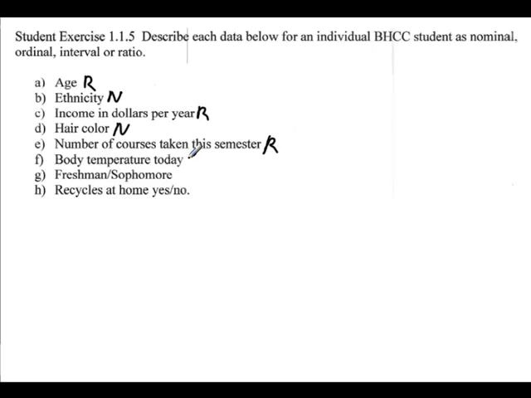Body temperature today. So that's numerical. So again, it's interval or ratio. Is there such a thing as a 0 here? Well, there is, however, if a temperature of 0, well, you'd probably have rigor mortis, right? I mean, you would be frozen. But is that the 0, is it meaningful? Does it mean that there's no such thing as temperature? Another way of looking at it. This one's kind of slick.